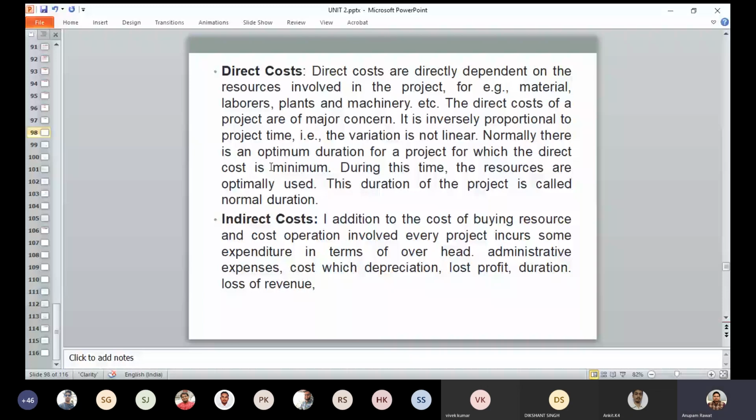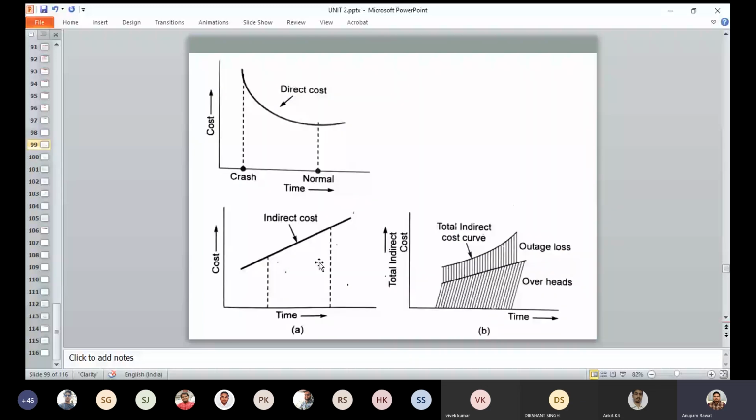For any project, the relationship between the indirect cost and the duration looks like this. This is the linear one basically.